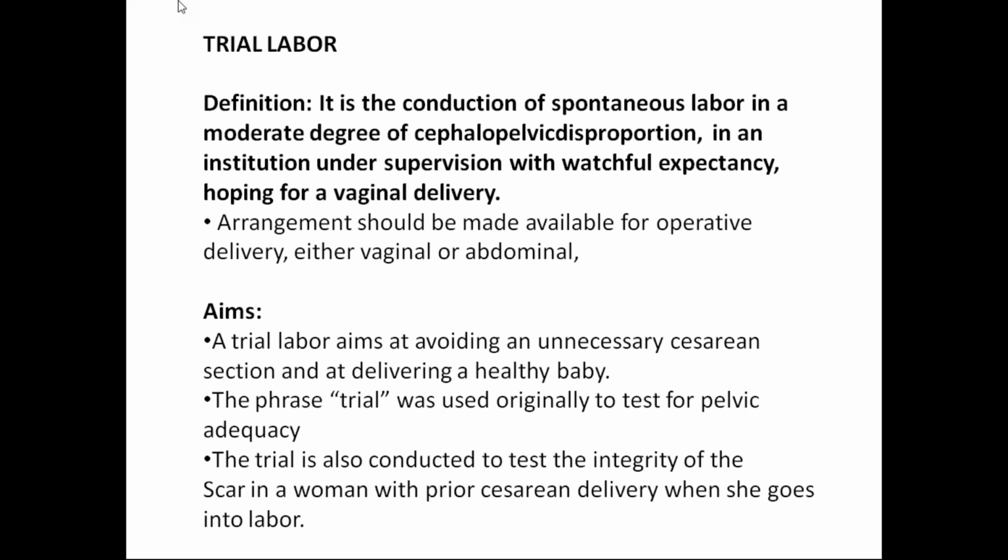If you go for a trial of labor in a severe degree of disproportion, what will happen? We go into an obstructed labor. So you will induce an obstructed labor yourself. That is why assessment of the pelvis before the onset of labor is very, very important. Conduction of spontaneous labor in a moderate degree of cephalopelvic disproportion is an institutional procedure under supervision with watchful expectancy, hoping for a vaginal delivery. That is, you have all arrangements for the cesarean section in case of emergency. Only then can you go for a trial of labor.